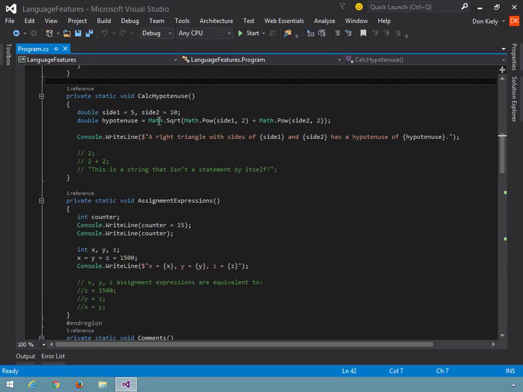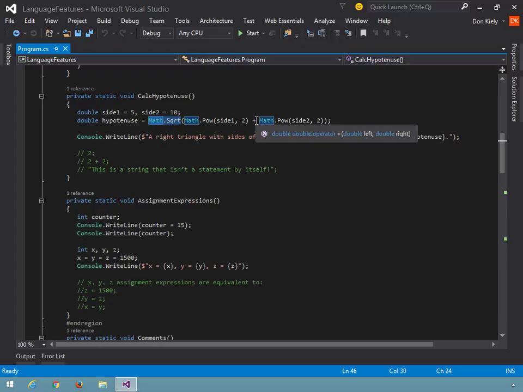Okay, but more interesting is the second line of code. At the highest level, this is another declaration statement for the hypotenuse variable. So I'm declaring it as a double there. And then at the top level of the calculation, I'm calculating the square root of a value, and I'm using the SQRT method of the math object to calculate that square root. And then this nested expression, because this whole thing is an expression, consists of yet more expressions. So there's two expressions that are joined with a plus sign.